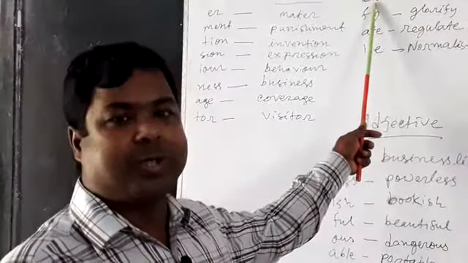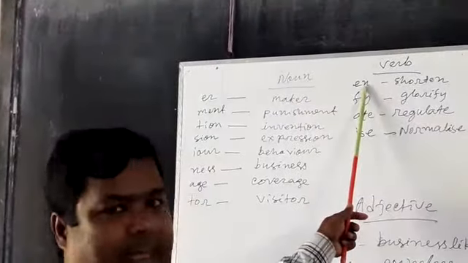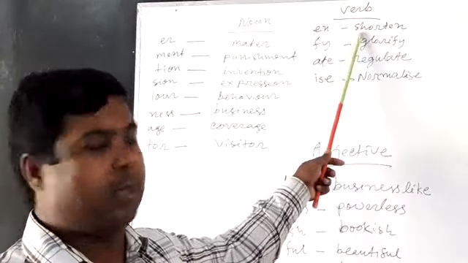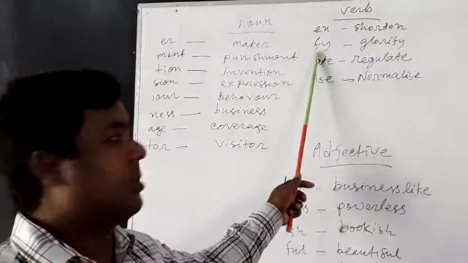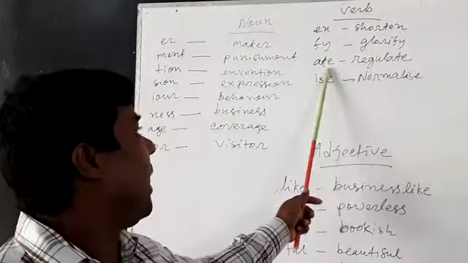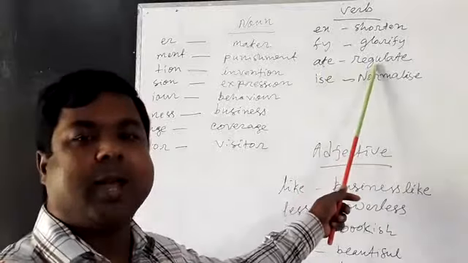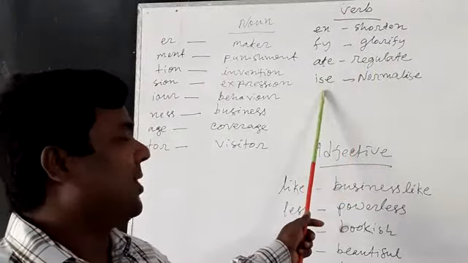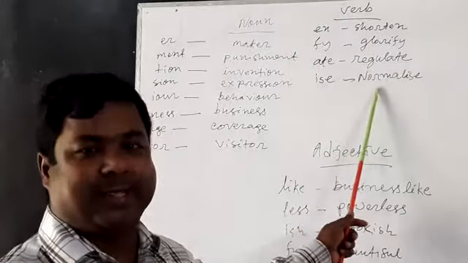If you add en at the end of the word, that will be a verb. Short, shorten. Glorify, from glory, glorified. Regular, regulate. ise, normalize.